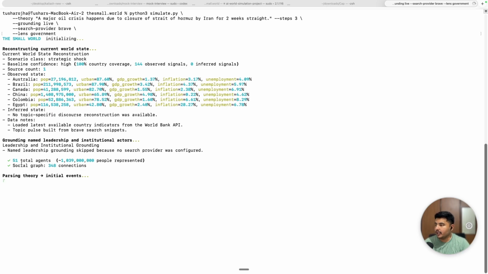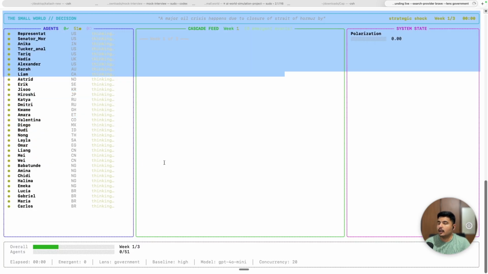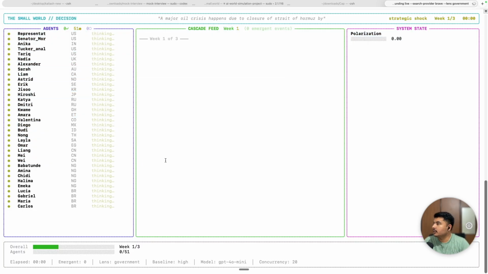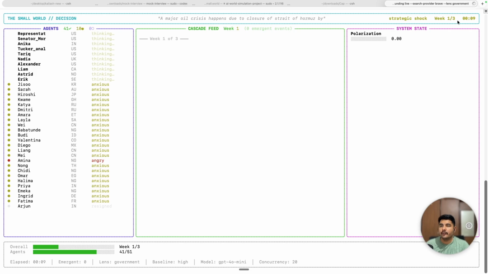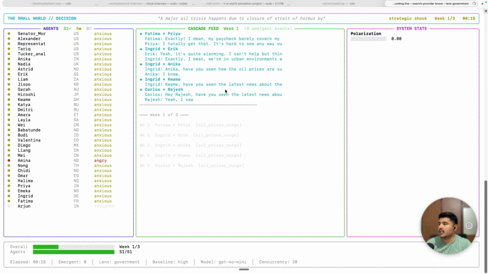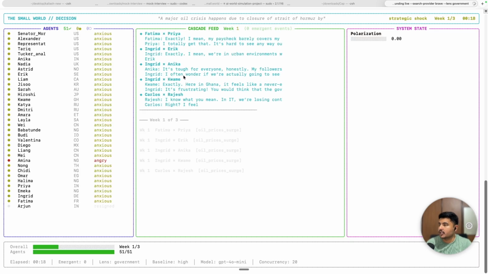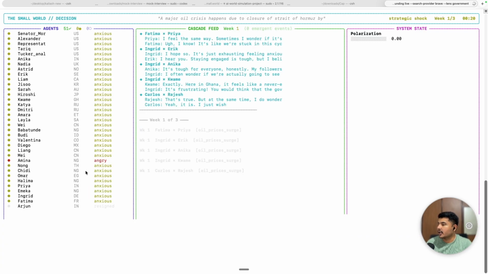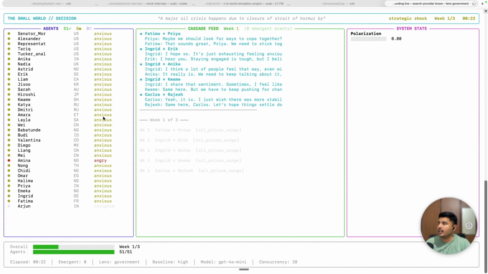There's 51 total agents running, which roughly represents actually a billion people. And now you can see that we are running a major oil crisis that happened due to the closure of Strait of Hormuz. We are in week 1 and the time elapsed is roughly 12 seconds. And you could see already there's thousands of agents. Conversations are going on. We can see agents, the countries they belong from, their anxiety level. Are they anxious, are they angry, or some people may be happy of this. And then you could see the overall progress here.